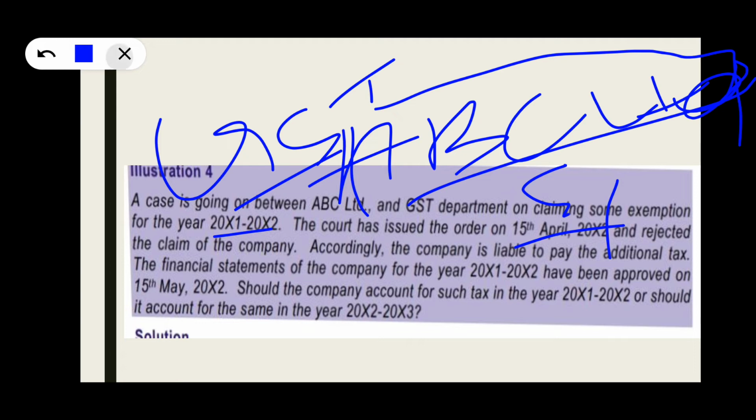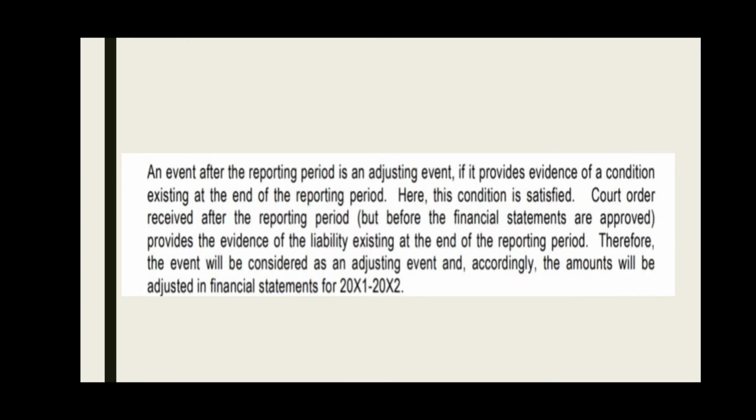An event after the reporting date is an adjusting event if it provides evidence of a condition that existed at the reporting date. Here this condition is satisfied. A quote received after the reporting date but before the financial statements are approved provides evidence of a liability existing at the end of the reporting period. Therefore, the event will be considered as an adjusting event.